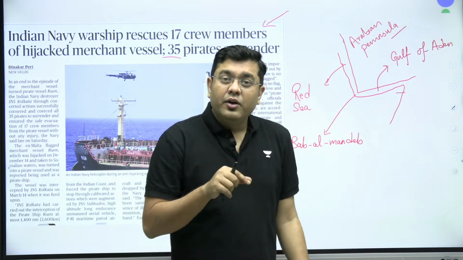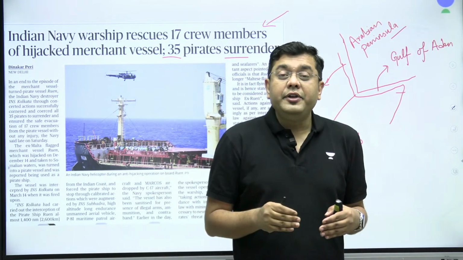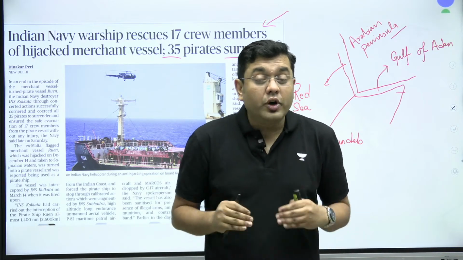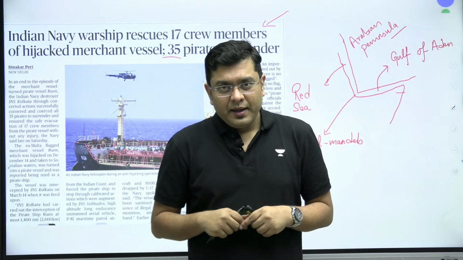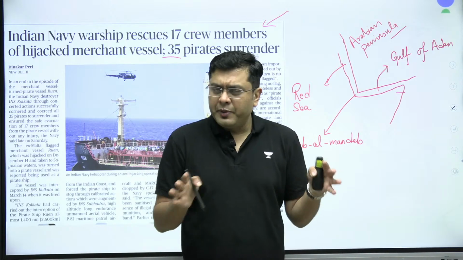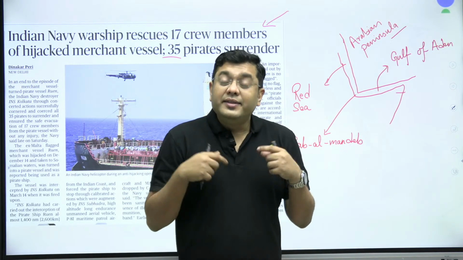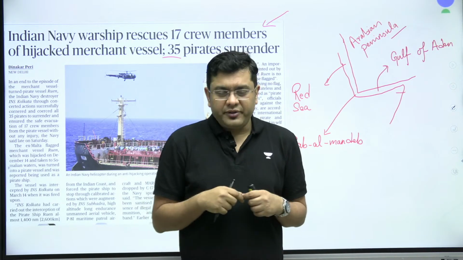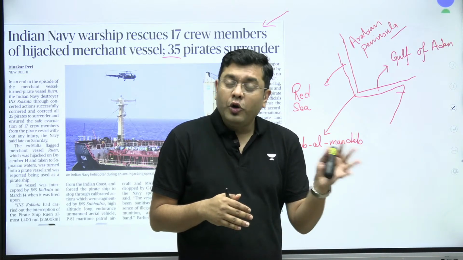Now this, unfortunately for them, was being tracked by one of the most potent destroyers that the Indian Navy has, that is INS Kolkata. INS Kolkata, which is a destroyer class ship having a displacement of close to around 7,500 tons, means it is a larger destroyer, started following the vessel.